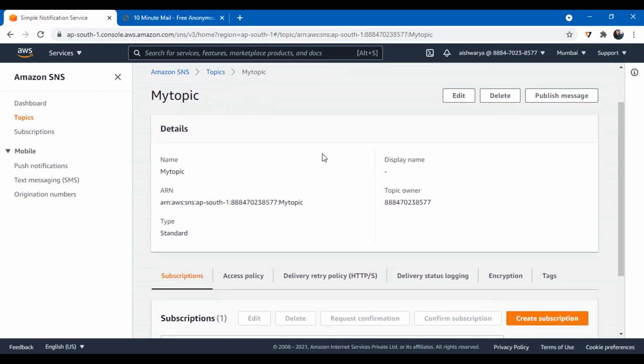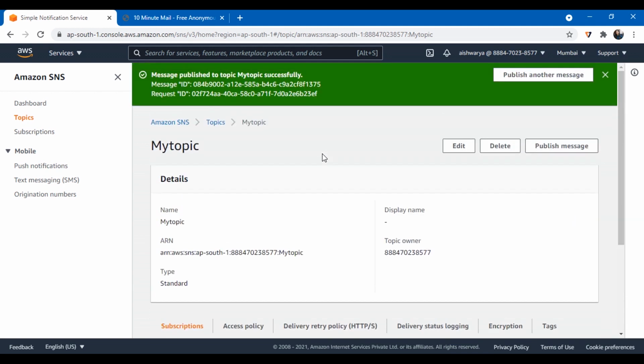So I have just shown you that my topic is able to publish the message properly, and the consumers are also receiving the messages. This was just a simple configuration for an SNS topic. You can configure it as per your requirements, and now it is ready to be used in your architecture. Let's get back to the slides now.